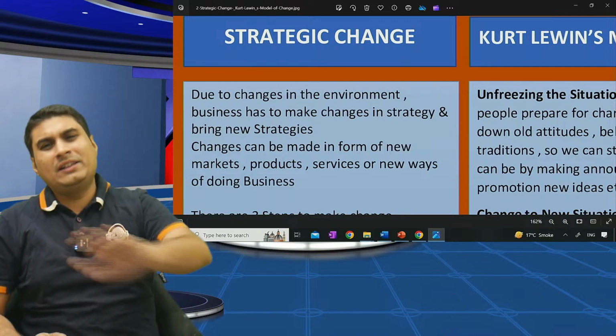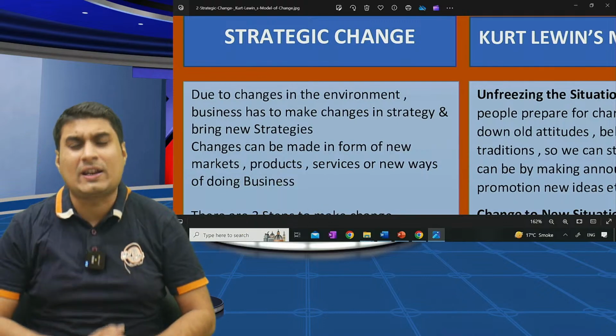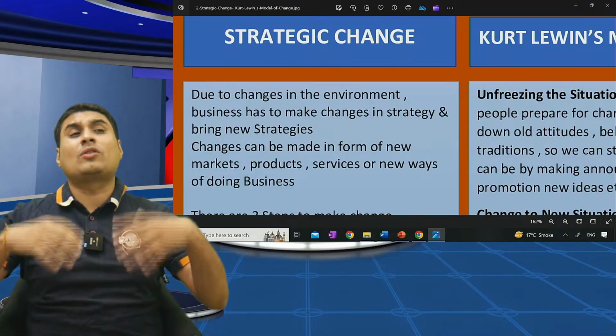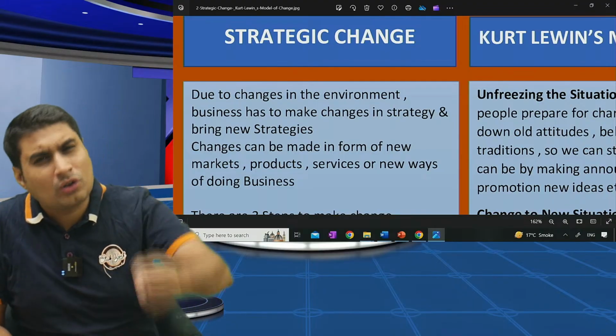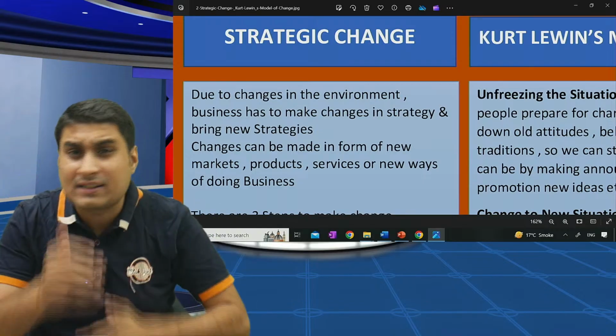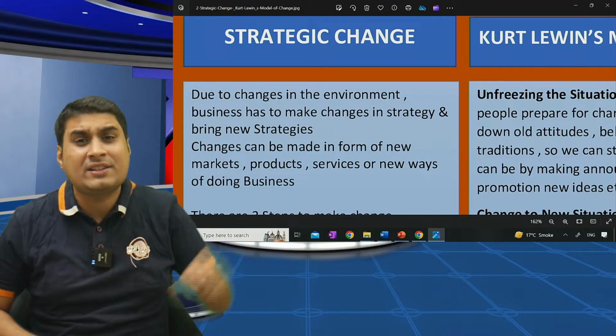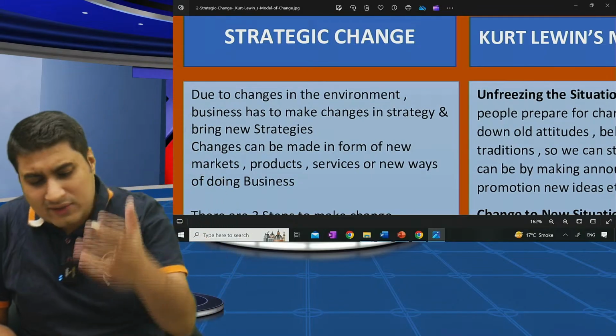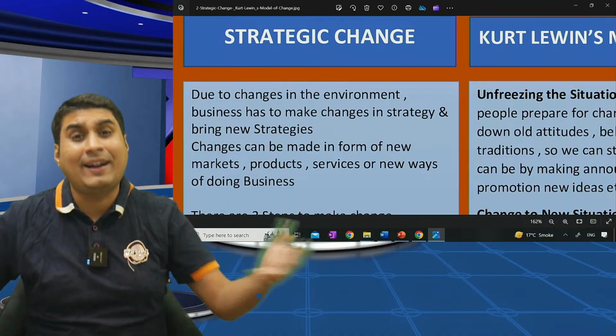Strategic change. I think one of the biggest topics in this chapter is strategic change. What is strategic change? Strategic change is a corporate strategy that focuses on new products, new markets, and new ways of doing business as per changing times. If you don't change, you will be changed. Time and tide wait for none. For example, a new syllabus is there, you have to study. That's a strategic change.